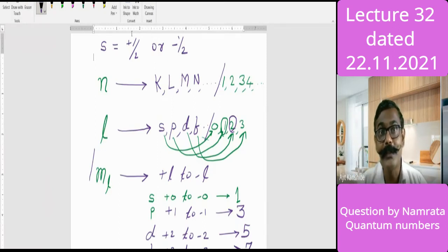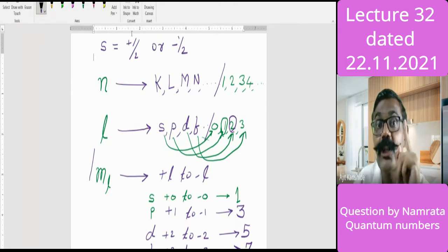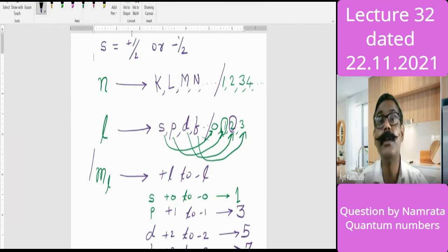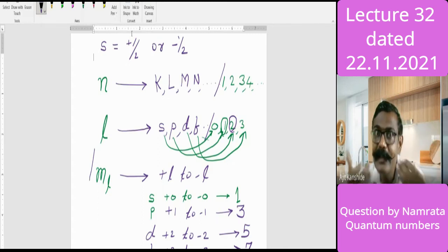Now our purpose is to understand the electron, which is causing the matter wave. That's the electron wave. And to address that electron wave, to understand that electron, we found these 4 things are necessary. What are those 4 things? The first one, the shell, is called the principal quantum number. The second one, the subshell, is called the azimuthal or orbital quantum number. The third one, the magnetic quantum number, decides orbitals. And the 4th one is intrinsic.